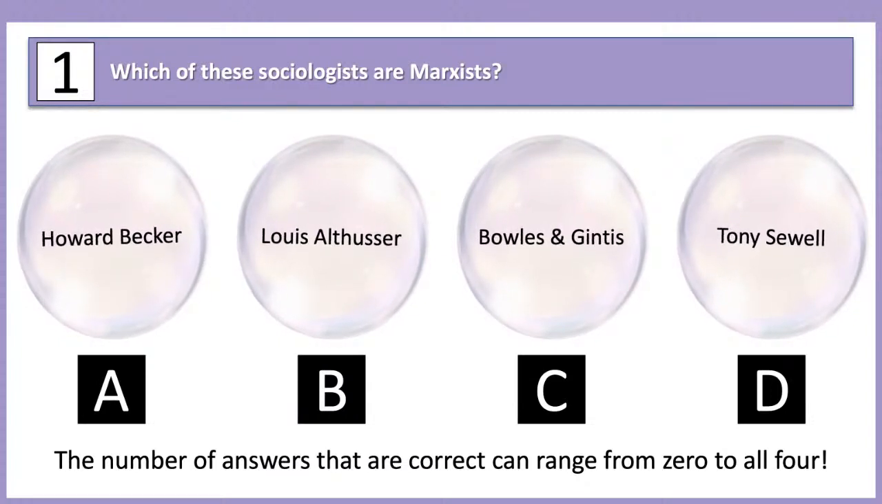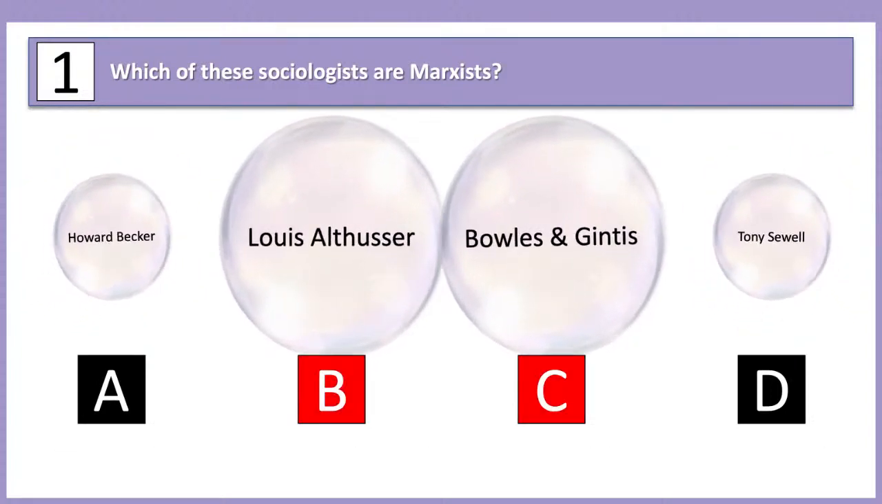Let's have a look. Well done. Very good. B and C. Marxist. Occasionally you get people mistaking Howard Becker for a Marxist. It's obviously an interactionist, but because he talks about social class, sometimes people sort of mix him up with the Marxists. Okay, let's have a look at the next one.